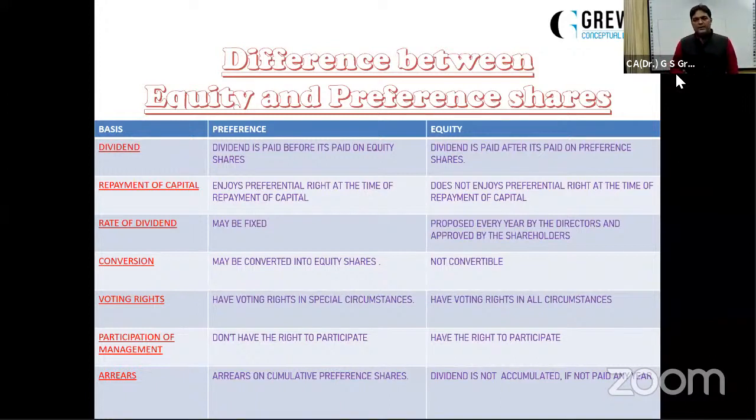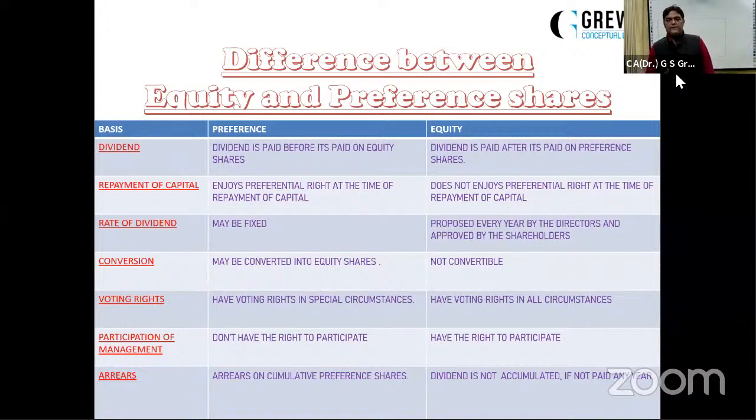Then repayment. As the name says, preference will get the priority for the repayment, and equity will be repaid only after the preference dividend and preference capital are paid. Rate is fixed in preference. It is not fixed in equity. Preference shares can be converted into equity, but equity cannot be converted into preference.